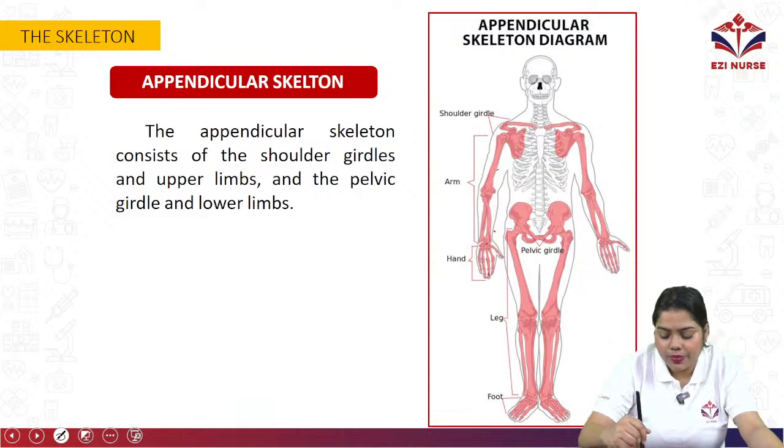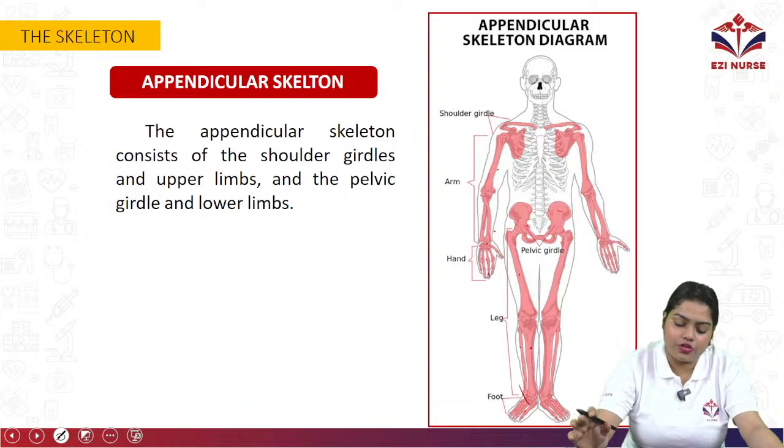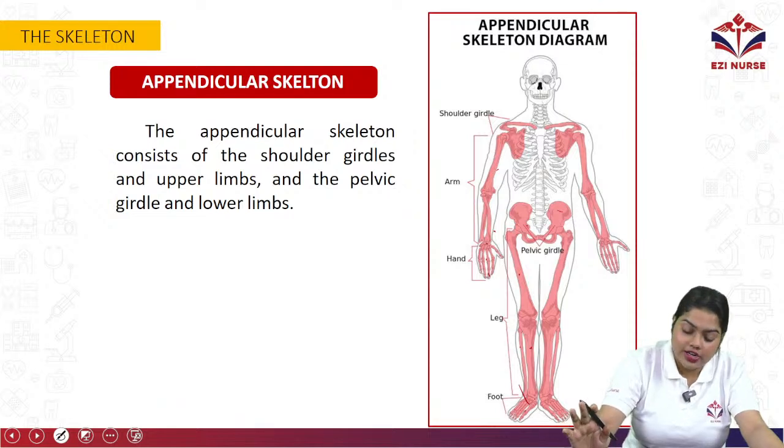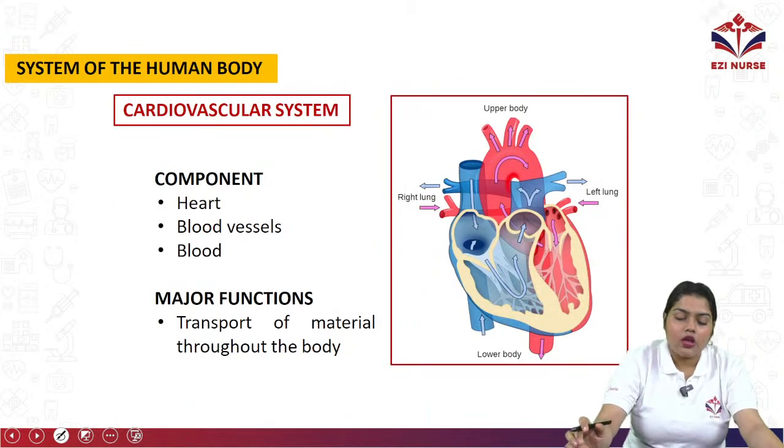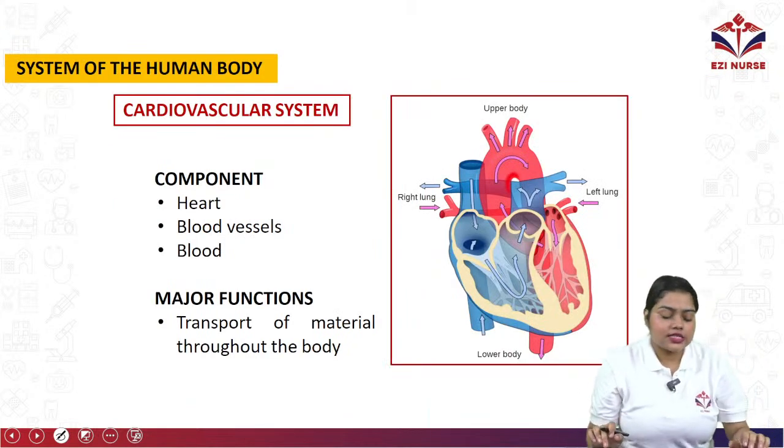Then we have the pelvic girdle, then femurs, tibia, fibula, phalanges, tarsal, metatarsals. Okay, so these are the bones over there in the appendicular skeleton system. The appendicular skeleton consists of the shoulder girdles and the upper limbs, and the pelvic girdle and the lower limbs. Okay, so that is all about the skeleton system.